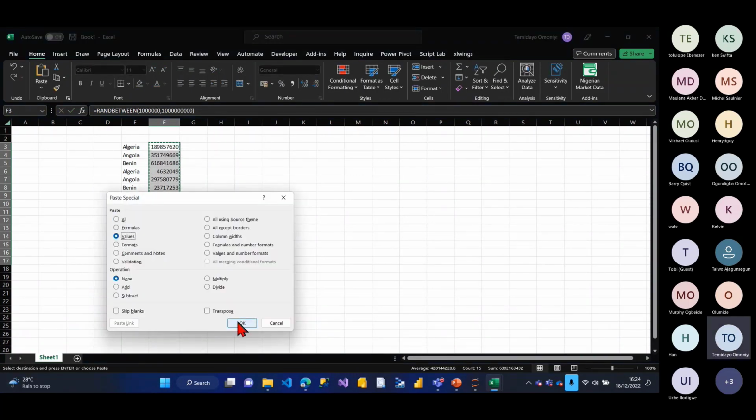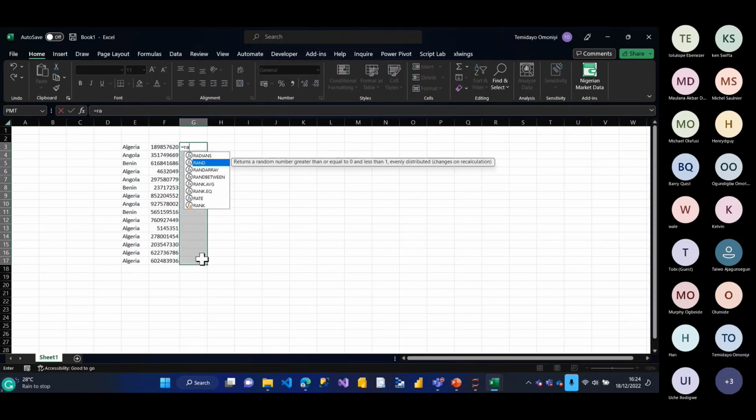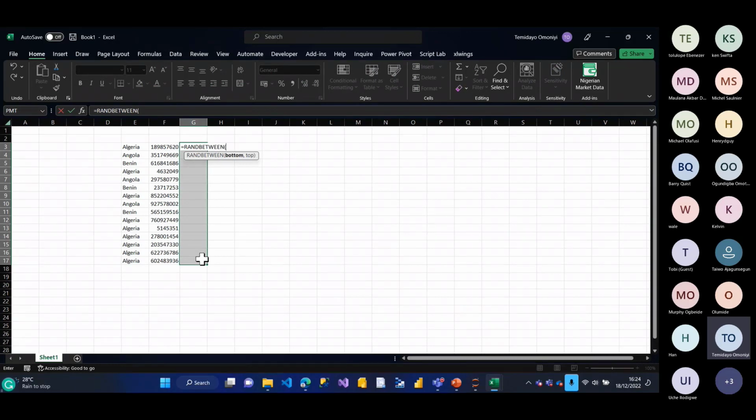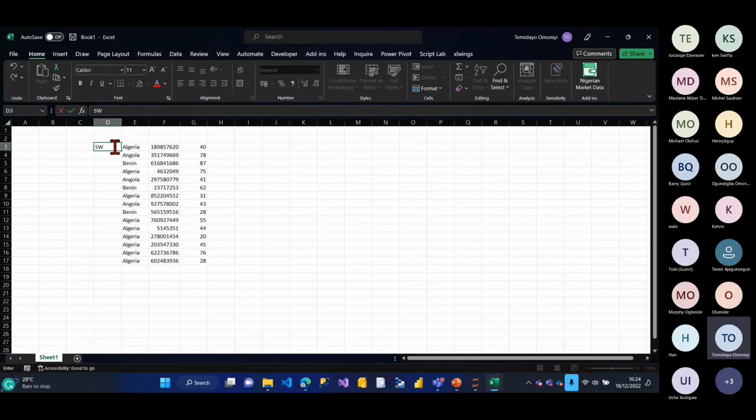So just give me a second. And I also have quantity. So I have a quantity between, let's say, 20 to 100, right? And I have zone. So let's say this one is southwest, southwest, northeast, northwest. Let's say south south.